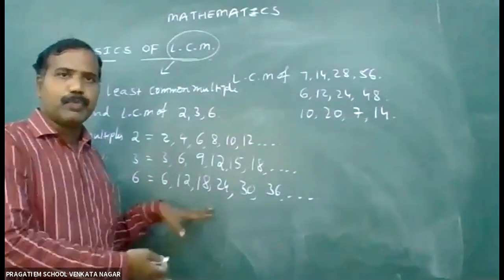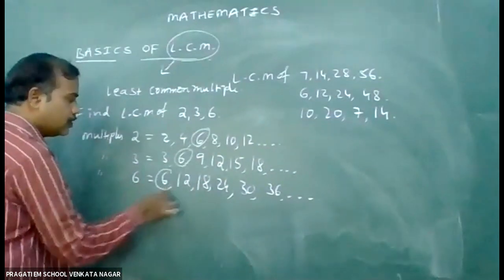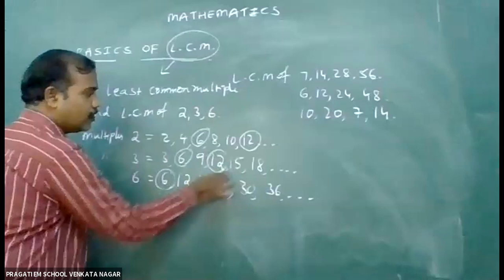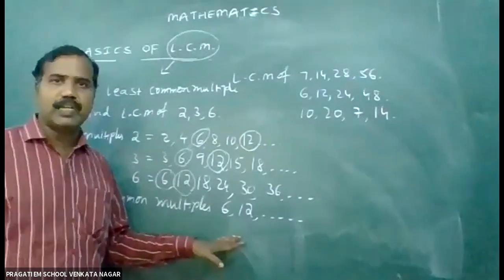So let us see the common multiples of these. 6 is the common multiple. 12 is also a common multiple.